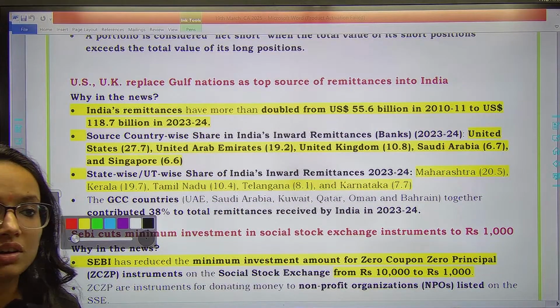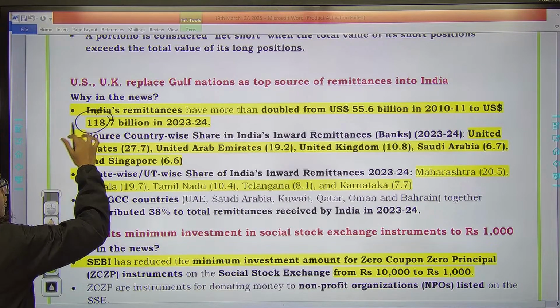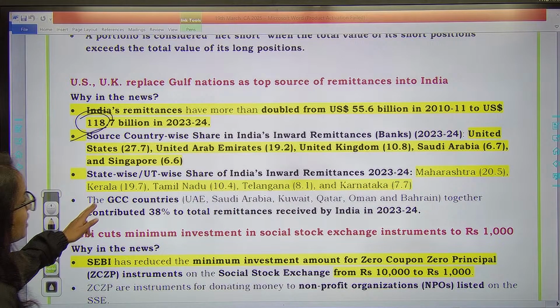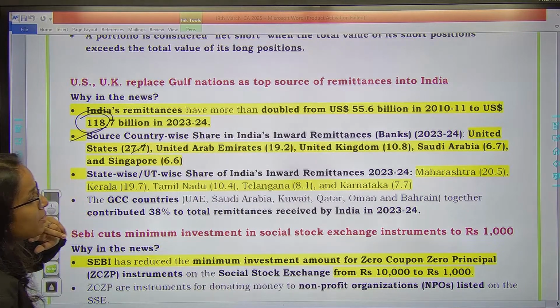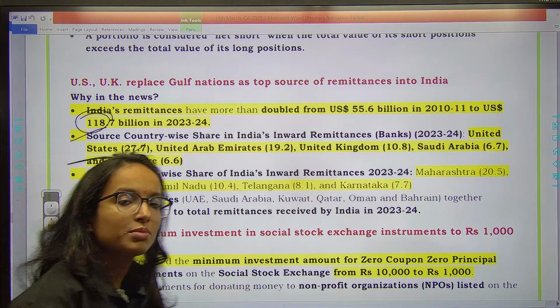The next one is India's remittances. Regarding remittances, India's remittances have more than doubled from $55.6 billion in 2010-11 to $118.7 billion in 23-24. So our remittances have doubled, and source country wise, where is India's maximum remittance coming from? US. This is again an important question, remember.